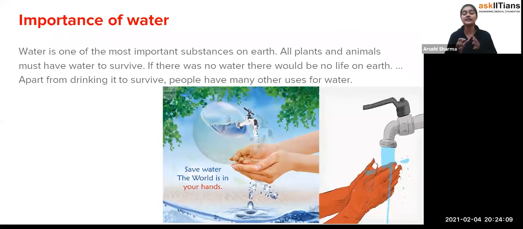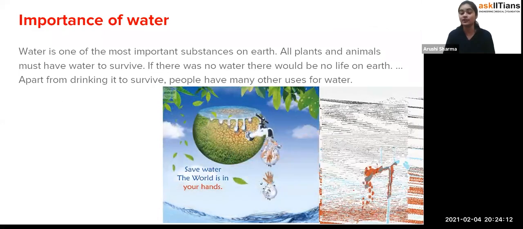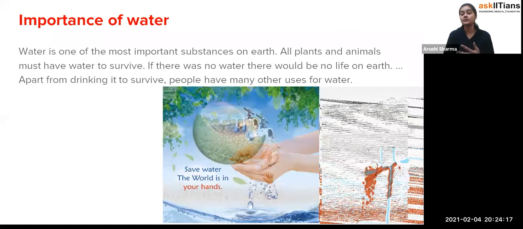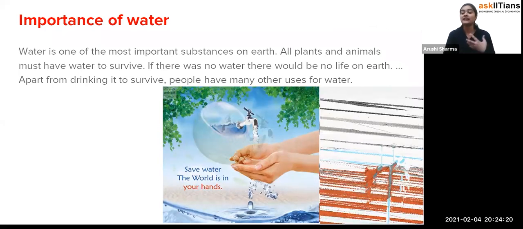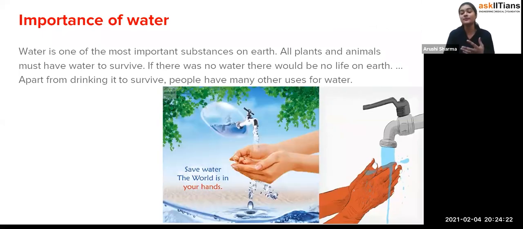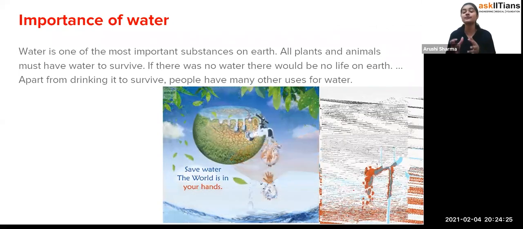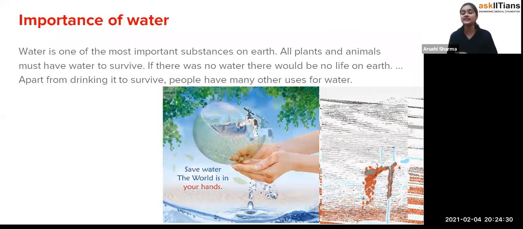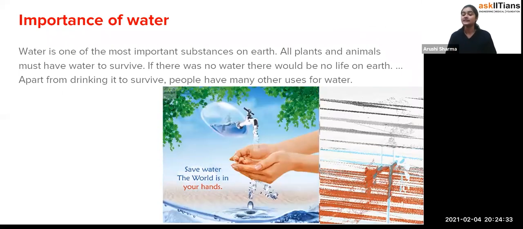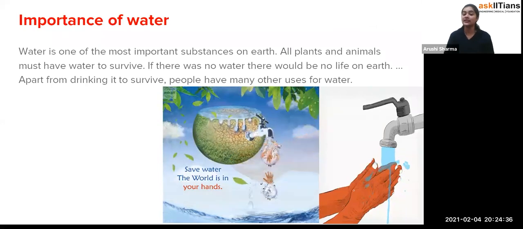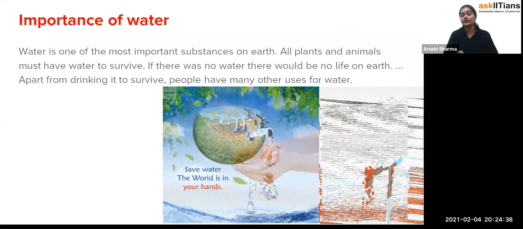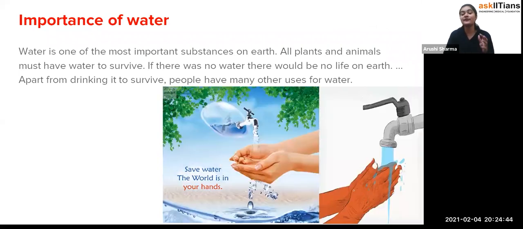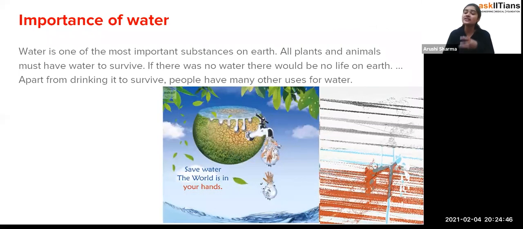If we, the living beings, are not getting water, we are not able to survive. Why? Because water helps us so much. In what way? Water maintains our body; most of our body contains water only. And water is very important in many other functions in our body as well. So that is why, students, water is very essential. If we start recounting the reasons why water is needed, it would be a very silly thing, because we know that water is very important.